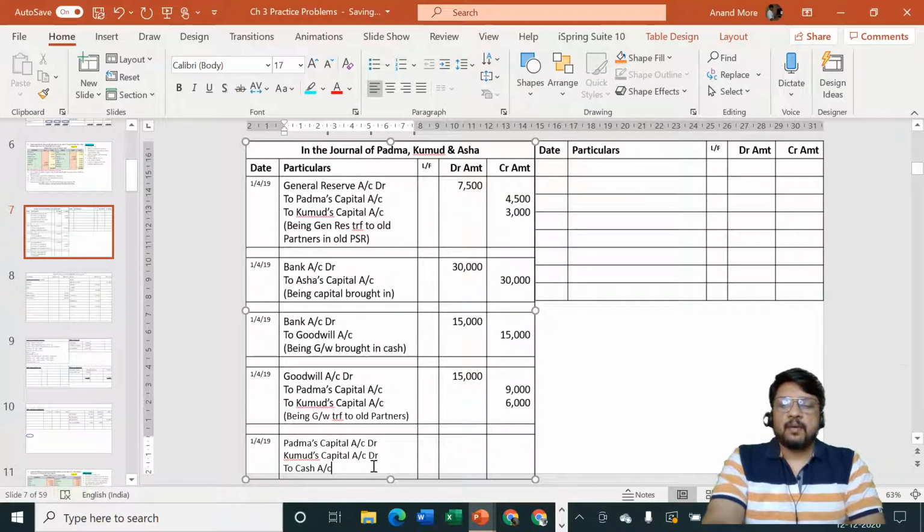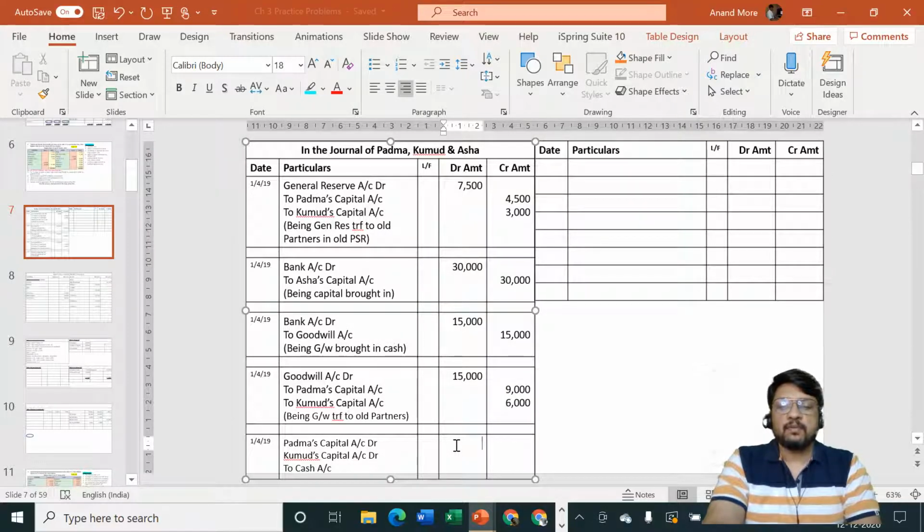And the amount is how much? It will be half of the goodwill received by them. So it is 4,500, 3,000, and the next one is 7,500.